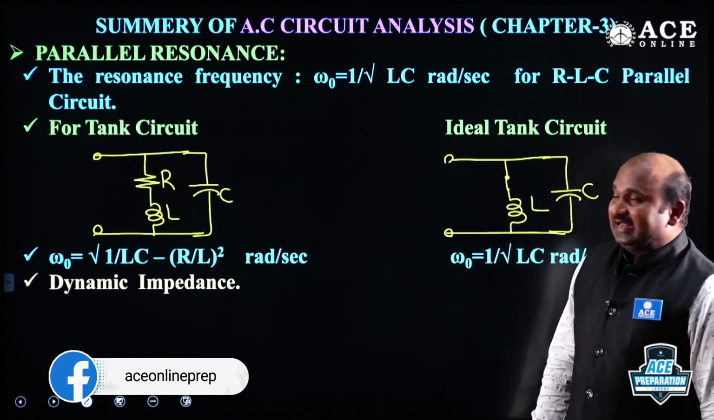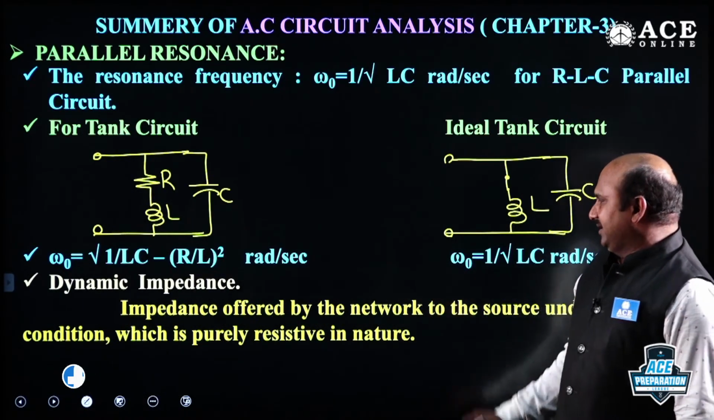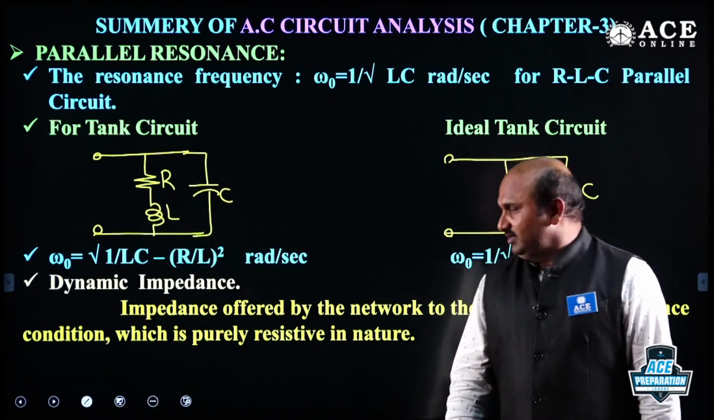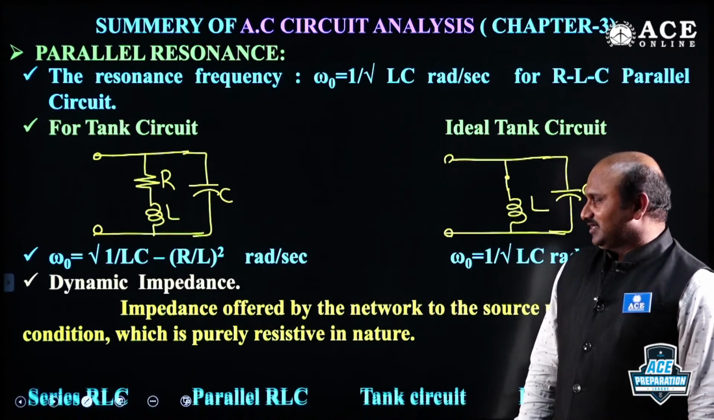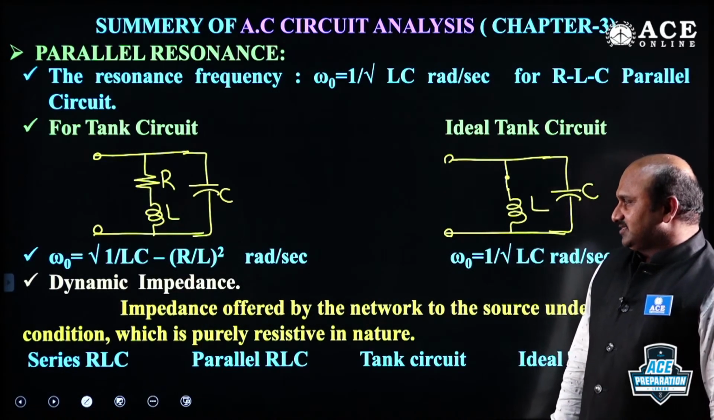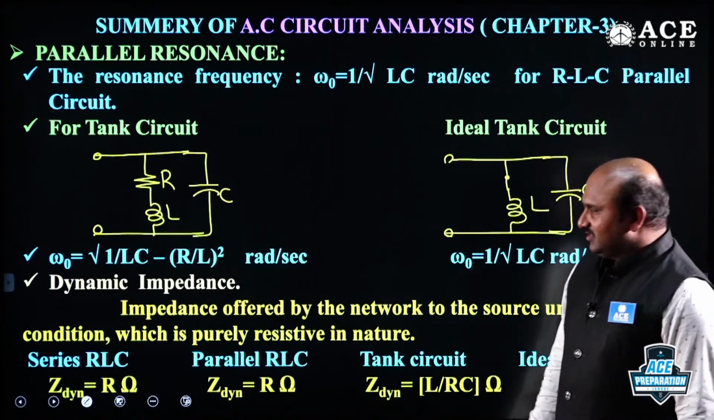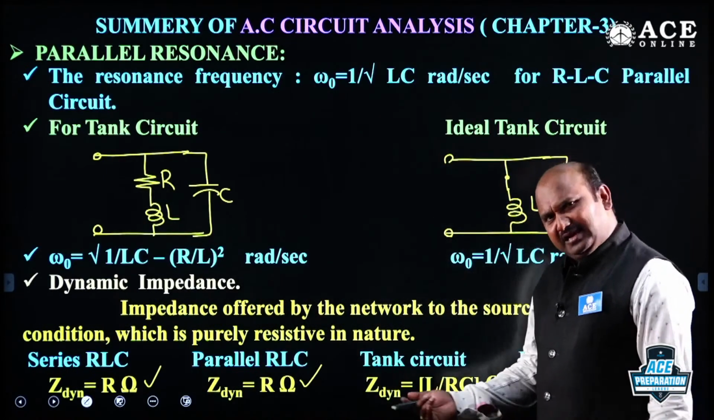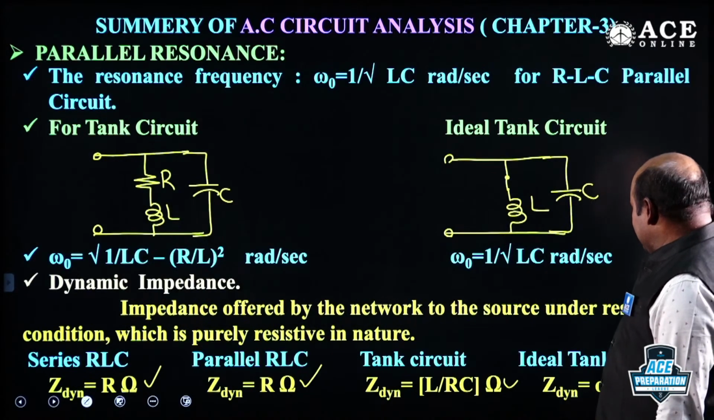Remember this one, the dynamic impedance. Dynamic impedance for the various circuits: the impedance offered by the network to the source under resonance condition is called dynamic impedance. Usually we are considering resistive nature circuits: series RLC, parallel RLC, tank circuit, ideal tank circuit. See this: series RLC dynamic resistance is R. Parallel also R. And for this one, L by RC, here it is infinity.